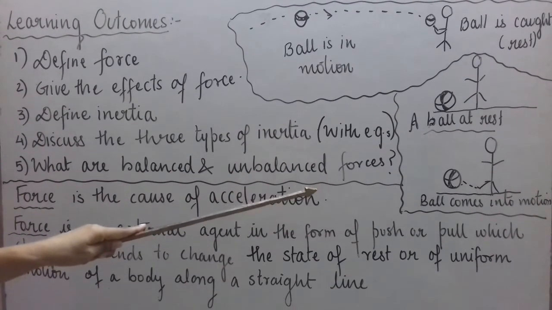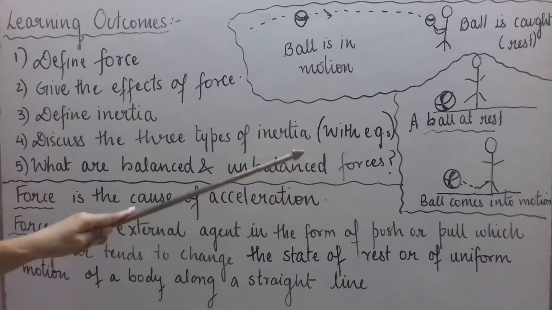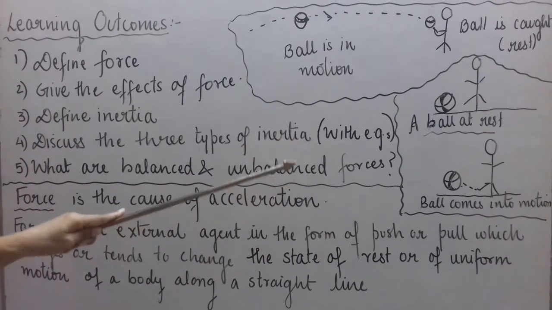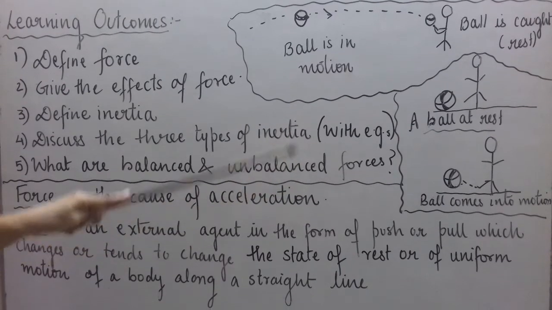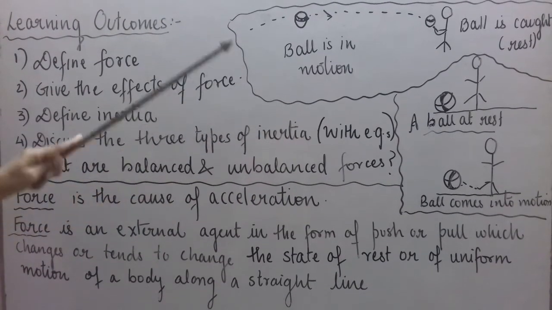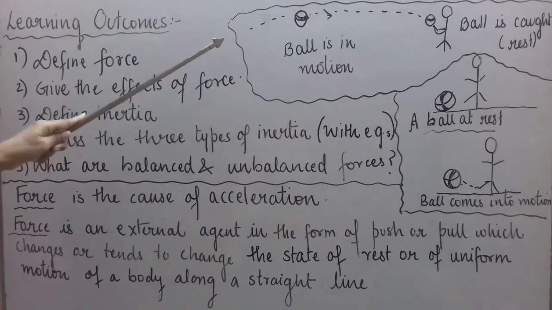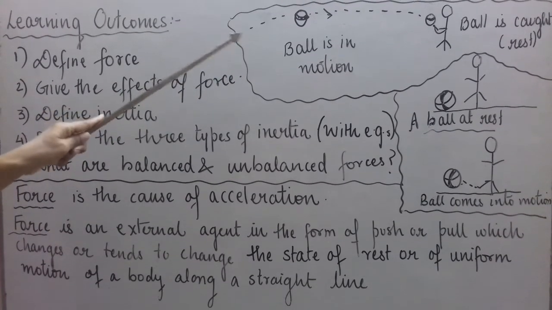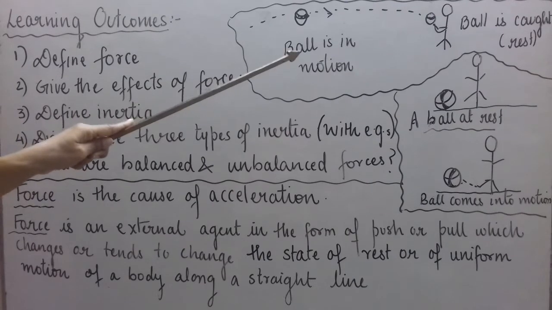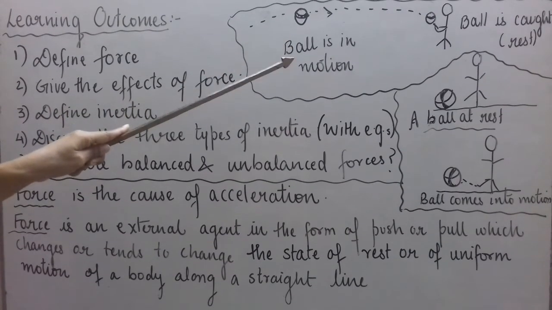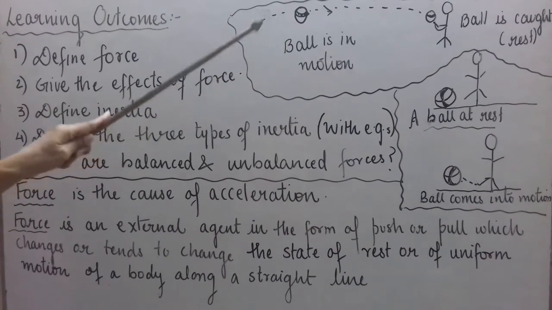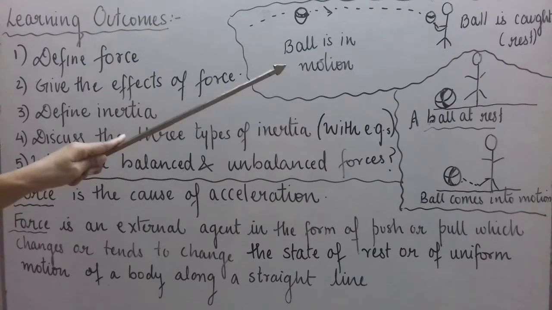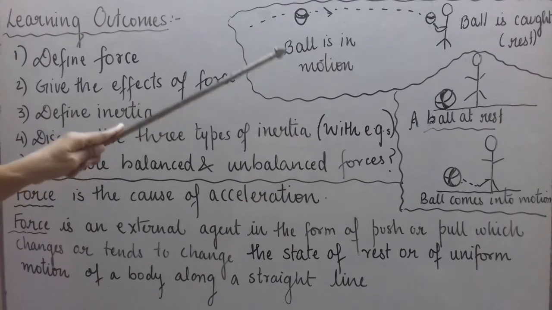It may move on its own, we may feel when the wind is blowing, but then it will be the force applied by the moving air, that is wind. Okay, otherwise if no force is applied, it will remain at rest. Similarly here, when the ball is in motion, okay, let us say it is thrown towards the other person and then the person catches the ball. Once he catches a ball, ball comes to rest. So here moving ball comes to rest when the person holds it or applies force to hold it.